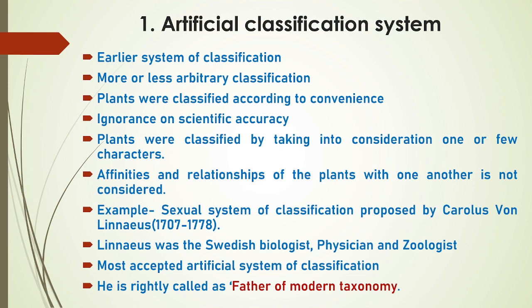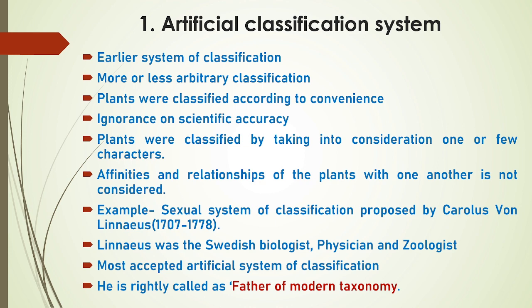It is an earlier classification system, and this is more or less arbitrary classification. Plants were classified according to convenience, and in these systems scientific accuracy is totally ignored. Plants were classified by taking into consideration one or few characters only, and affinities and relationships of the plants with one another are not considered at all.